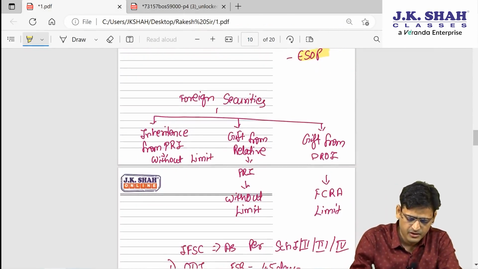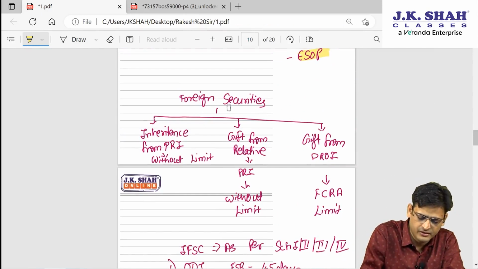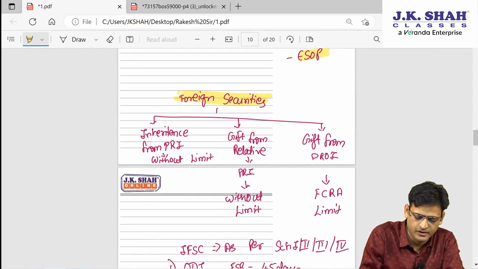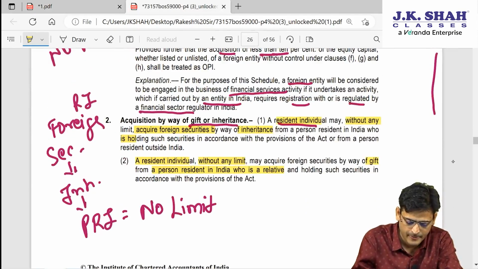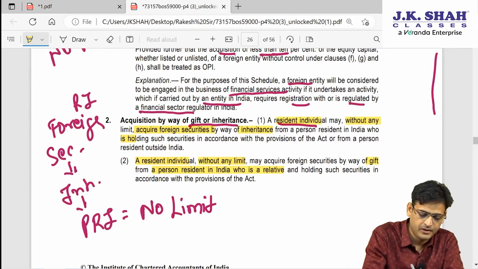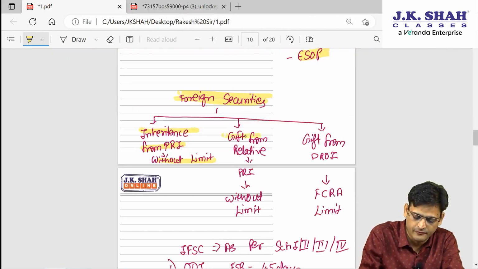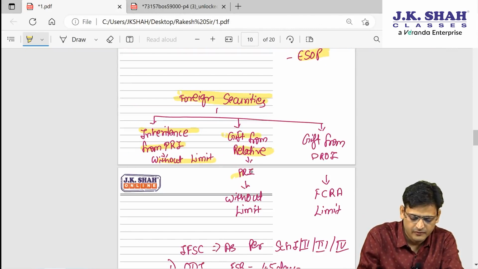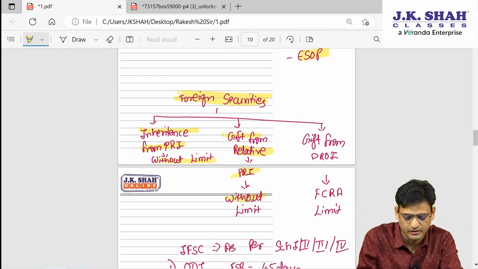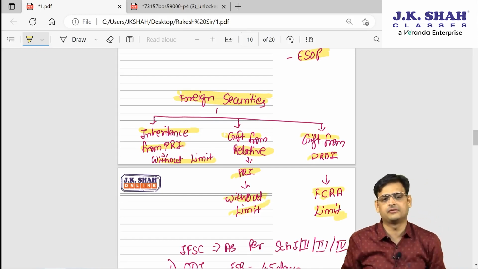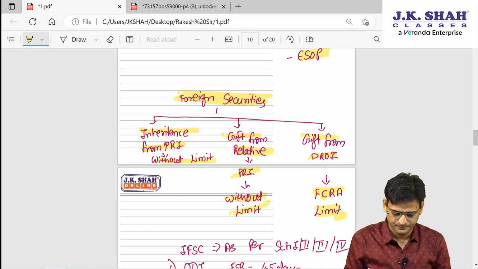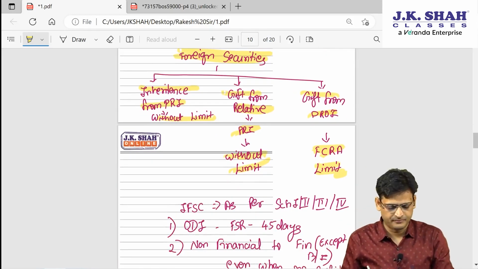Number 1, look here. If you are receiving foreign securities by way of inheritance from a PRI, then it is allowed without limit. The first point which we have studied, inheritance without limit. Then if you are receiving it by way of gift from a relative, and that relative is a PRI, then also allowed without limit. And if you are receiving by way of gift from a PROI, then it is allowed, but within FCRA limit. So these are the things. Just read it once. Shall we proceed now? Next point.